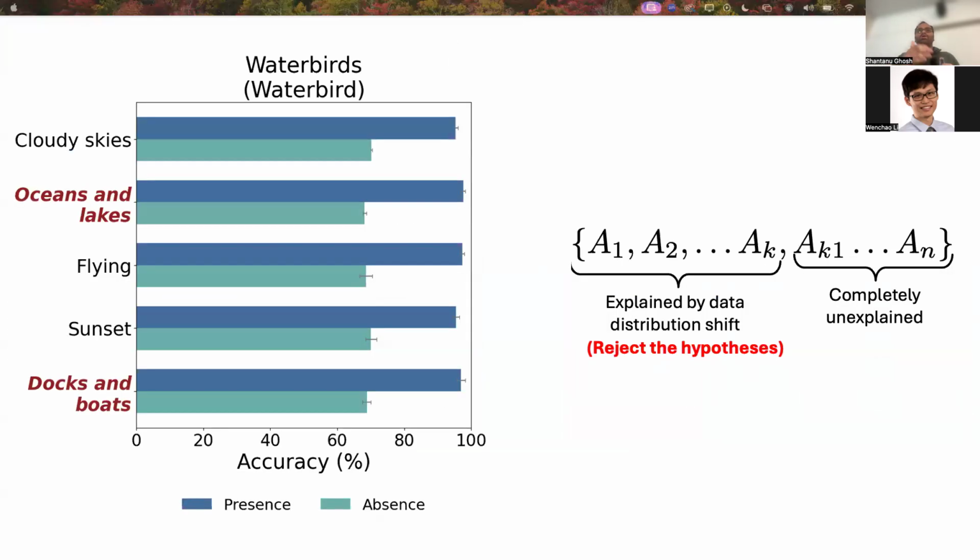Okay, so now from here on, I'm going to my proposal part. So suppose LADDER detects these many hypotheses where the model makes systematic mistakes consistently. However, I'm arguing that it is not always the fault of the model. In my proposal, I argue that many of these errors will be explained by the data distribution shift, and we're going to reject many of these hypotheses. This will help us to focus on the actual biases of the model.